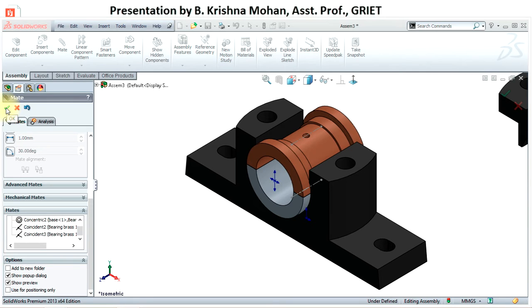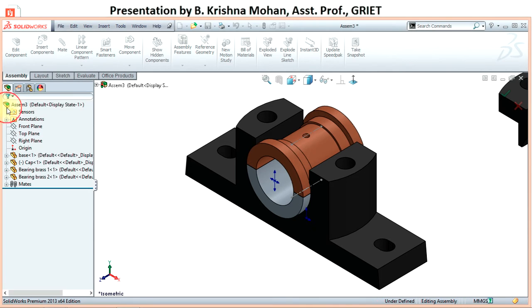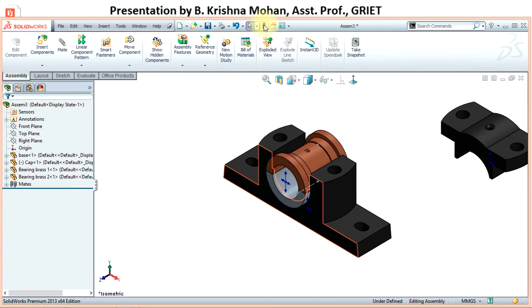Click OK in the mate property manager to apply the mates, and just rebuild the model. So if you see here, there is no negative sign in the parenthesis in case of both bearing brass 1 and bearing brass 2. That means it indicates they are completely constrained, and similarly the base is also completely constrained, so they can't move.